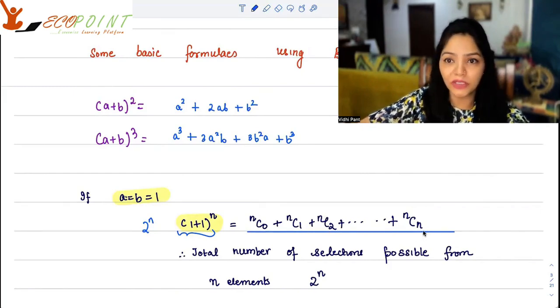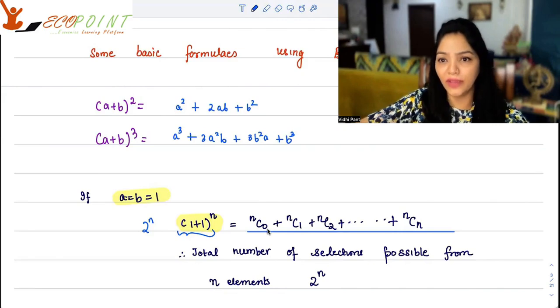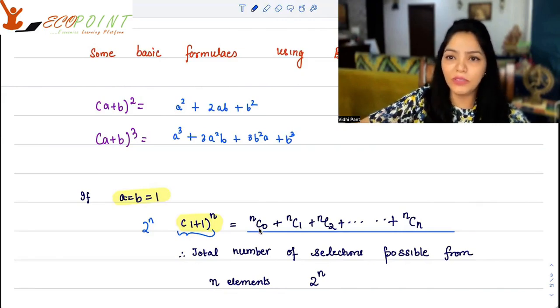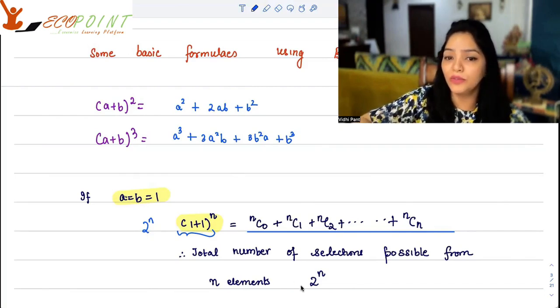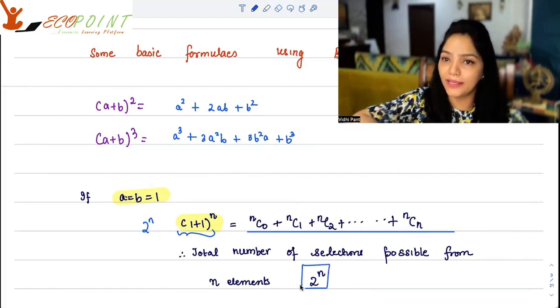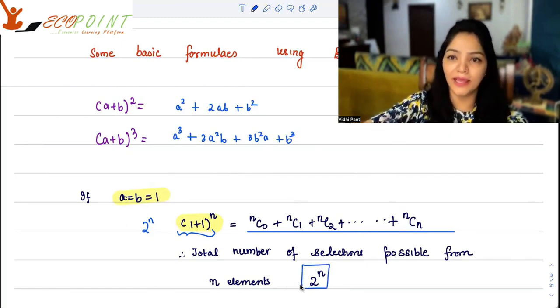Now, what is this expression all about? As I said, NCK is nothing but selecting K out of N. So NC0 means I selected nothing. NC1 means I'm selecting just one. NC2 means I'm selecting two, and so on and so forth. NCN means I'm selecting all. So this is the total number of selections possible from given n elements, and that's equal to 2 to the power n. This is a very powerful formula actually, okay?